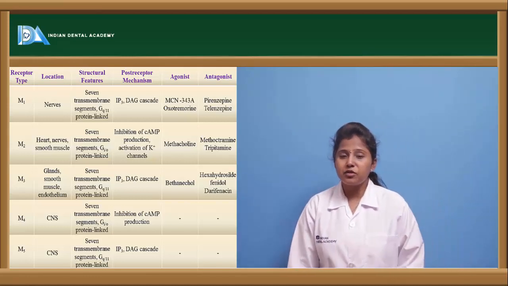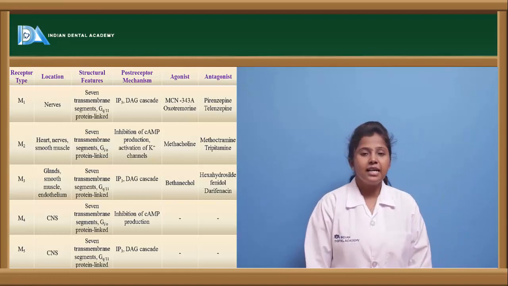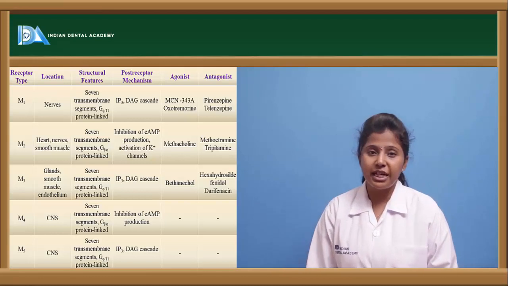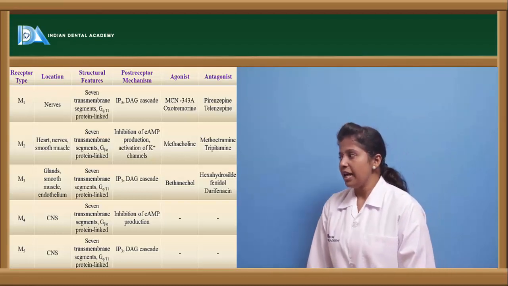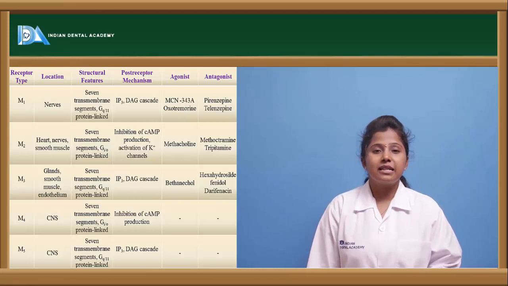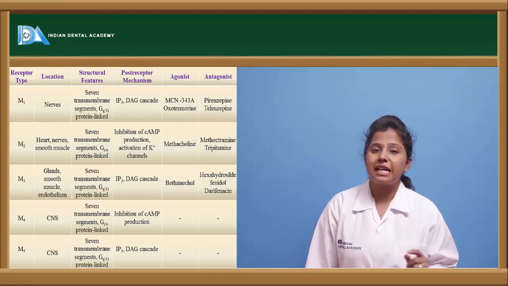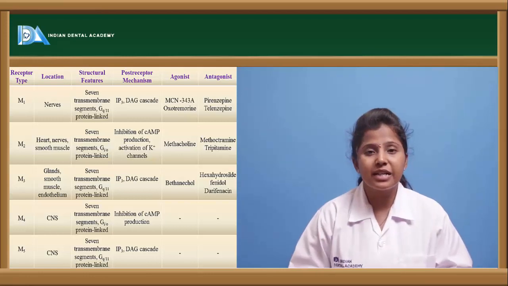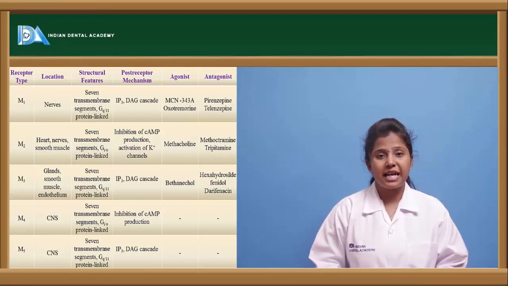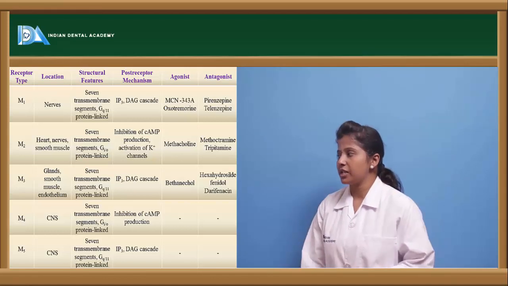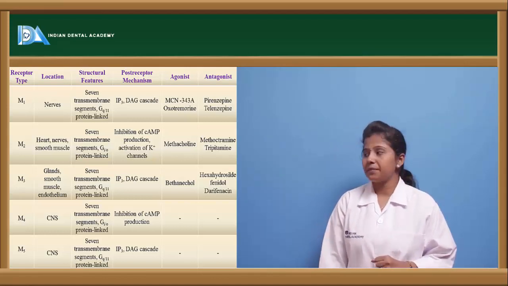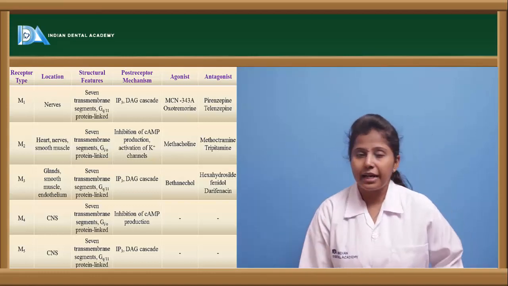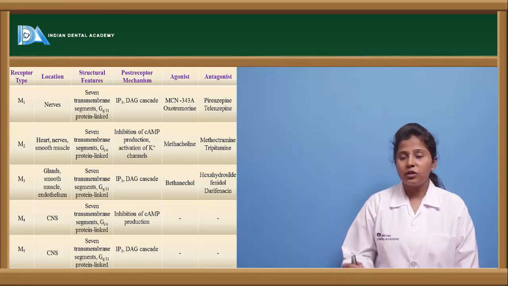And when coming to M2 receptors, these are present in the heart, nerves as well as smooth muscle. These are also GPCR, but GI type of GPCR receptors, and they exert their actions with the help of a mechanism of cyclic AMP. So the inhibition of cyclic AMP levels takes place, thereby showing the muscarinic or cholinergic effects. The agonist of this M2 receptor is methacholine, and the antagonists are methoctramine and tripitramine. So these are the antagonists of M2 receptors.